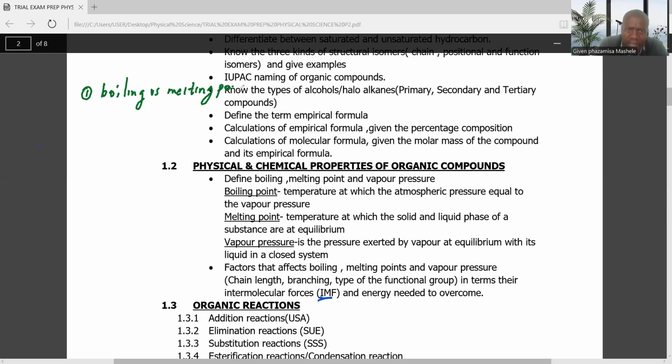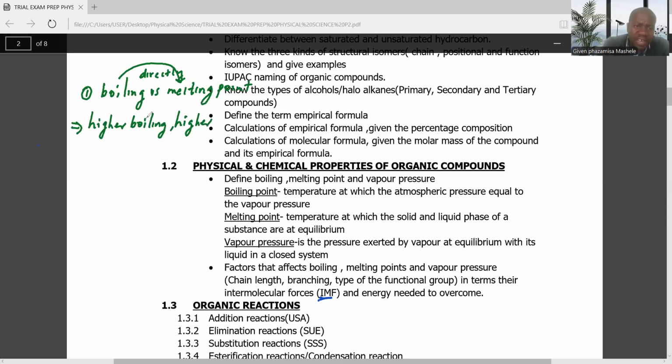Ladies and gentlemen, boiling points and melting points are directly proportional. I strongly believe you know what we mean by directly proportional. What does this mean? It means the higher the boiling point, the higher the melting point. So these are directly proportional.